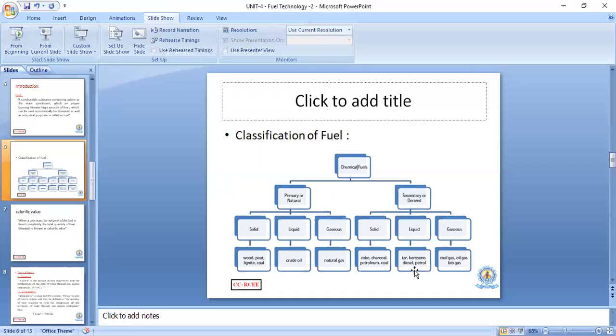So that is why it is a secondary fuel. We separate petrol from crude oil. So that is why petrol is called a secondary fuel. And the examples of gaseous fuels: coal gas, biogas, oil gas, etc. So these are the broad classification of the fuels.